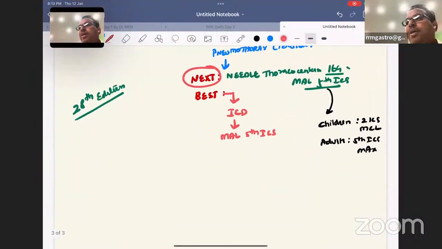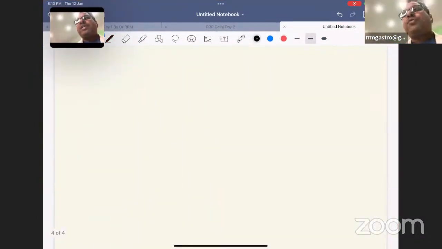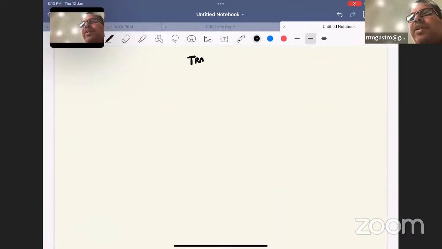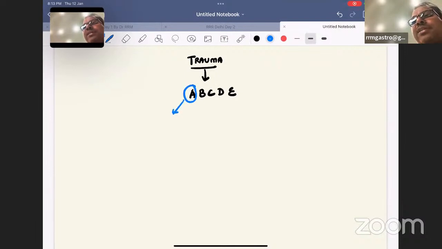Now the next important protocol. Trauma is full of protocols. When a patient with trauma comes to you, what is the protocol order? The first thing you should do is A, B, C, D, E. In the airway, one of the important things is cervical spine stabilization.